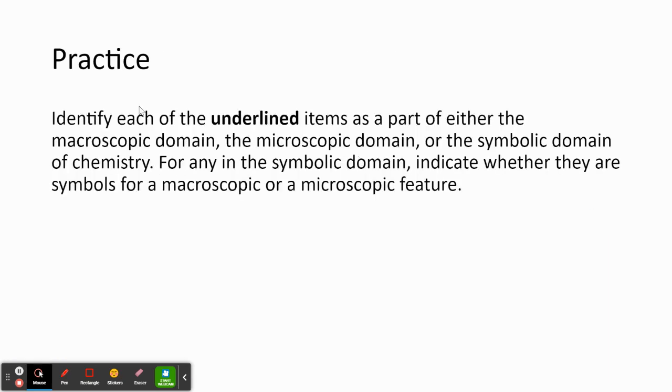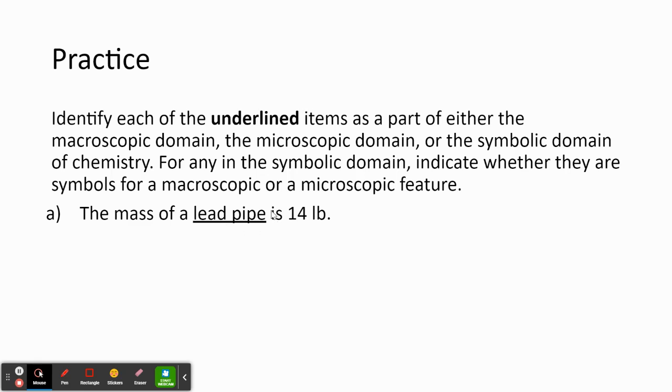So let's practice the three domains of chemistry. Identify each of the underlined items as part of either the macroscopic domain, the microscopic domain, or the symbolic domain of chemistry. So if we say the mass of a lead pipe is 14 pounds, determine what domain of chemistry we're looking at.